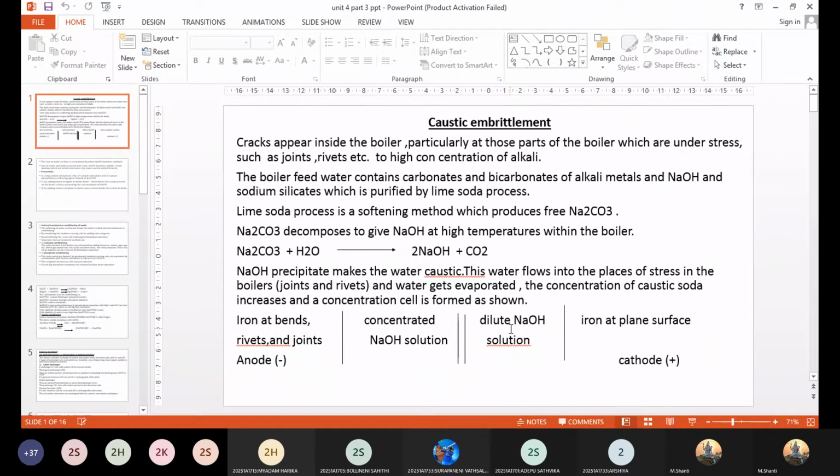What to do? Tell me. Caustic embrittlement means what? I didn't get an answer till now.